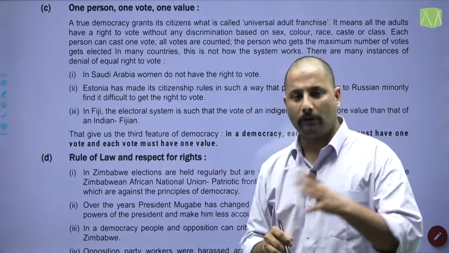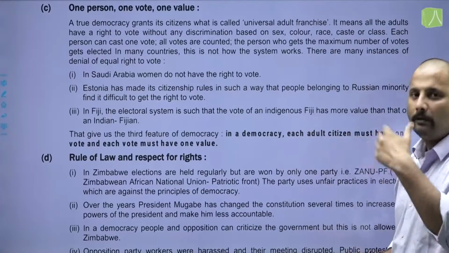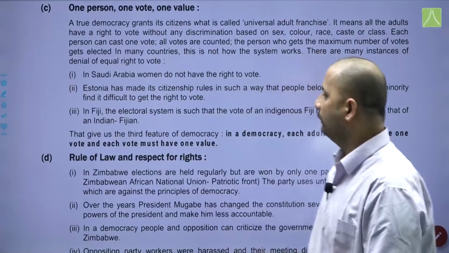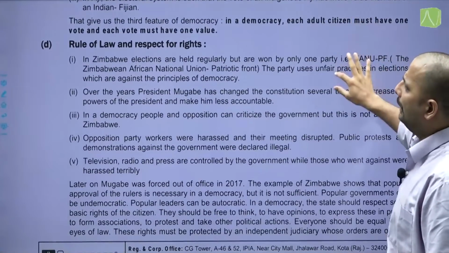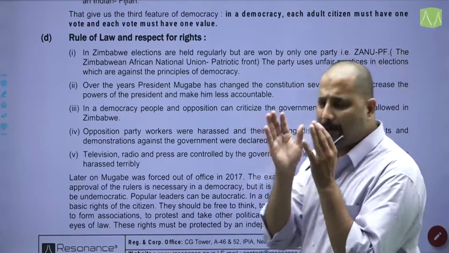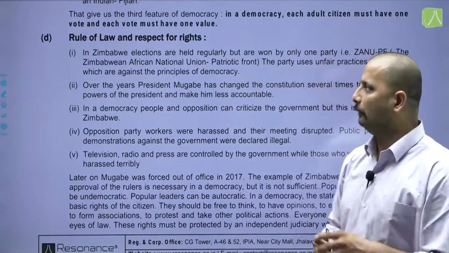In Fiji, the electoral system is such that the vote of an indigenous Fijian is more in value than that of an Indian Fijian. So this will bring us to the third feature of democracy, that is, in a democracy, each adult citizen must have one vote, and each vote must have one value.